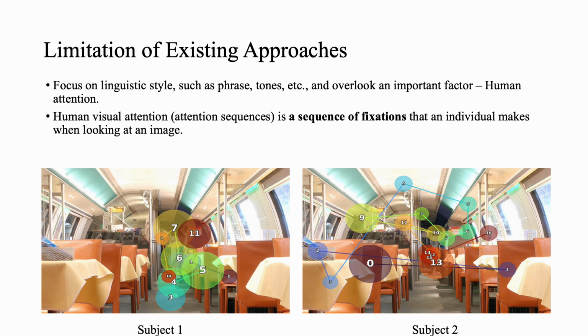The limitation of existing approaches on personalized image description tasks is that they mainly focus on linguistic styles such as phrases and tones, and overlook a very important factor, human attention. So what is human attention? It is a sequence of fixations that an individual makes when looking at an image. Take the figure as an example. For different subjects 1 and 2, when they are viewing the same image, they show very distinct fixation patterns.